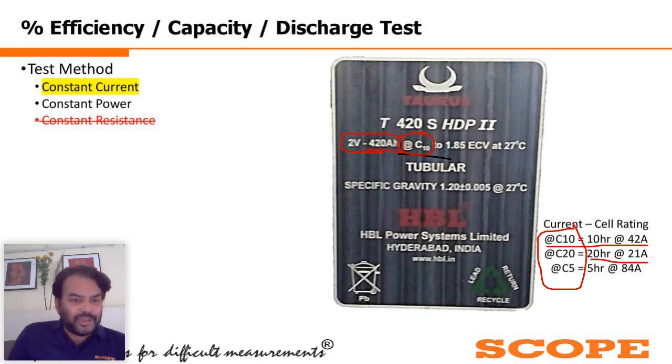One more interesting question: is an electronic battery discharge unit suitable for different voltage levels of battery? Yes, sir, good question, and very basic.